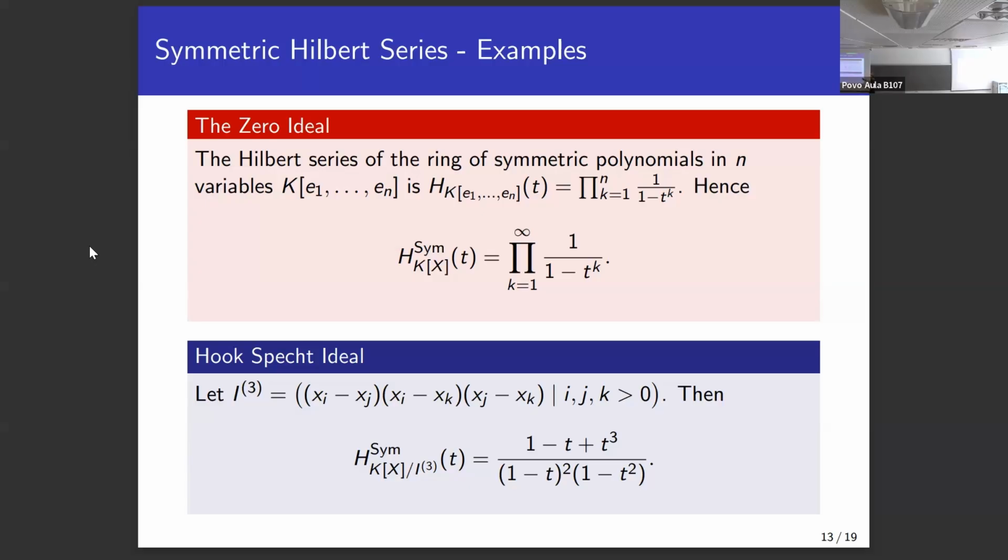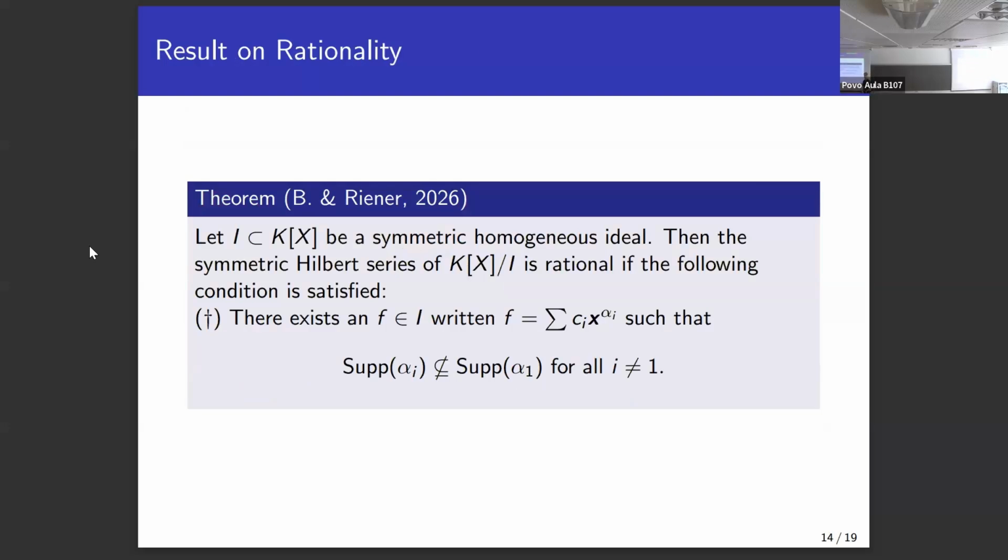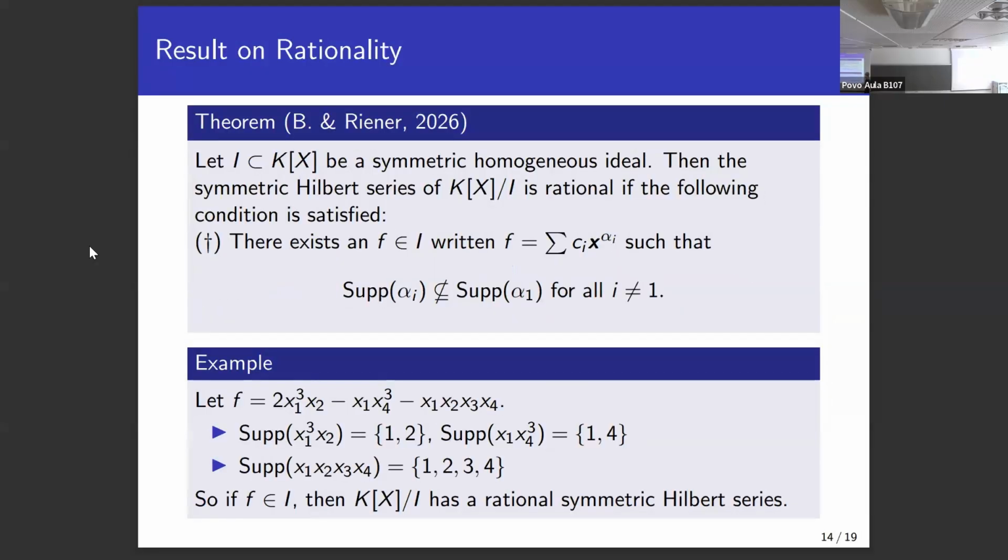But again, looking at some other examples which seem to be more complicated, for example the Hochster ideal, we can compute the symmetric Hilbert series, and we get that it is a rational function. So what is the answer to the question of rationality? Well, we do get it under a slight condition on the support. Given such a symmetric and homogeneous ideal, if we find an F such that one of its terms has a support which does not contain any other support, then the symmetric Hilbert series is a rational function. Okay, and let me explain this condition a bit more.